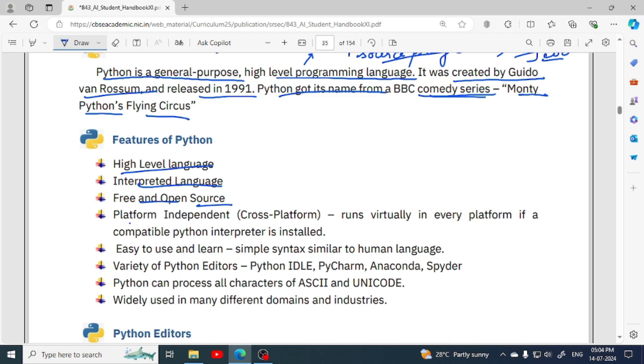Next, it is platform independent, means you can use it on multiple platforms. If a code is designed for a particular operating system, then you can use it in other operating systems also. Easy to use and learn, simple syntax similar to human language. A variety of Python editors are there: Python IDLE, which is mostly used by beginners, then there are PyCharm, Anaconda, Spyder. Python can process all characters of ASCII and Unicode.